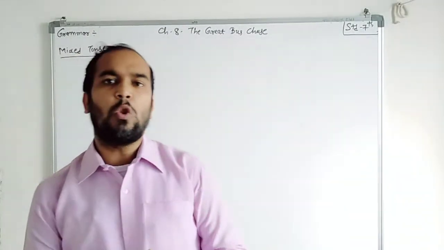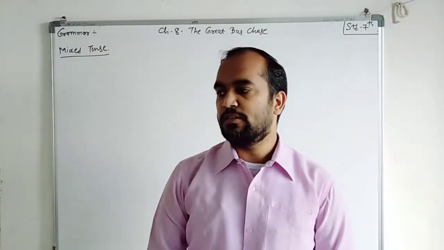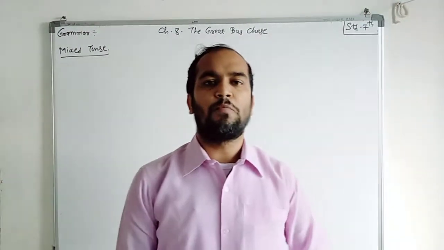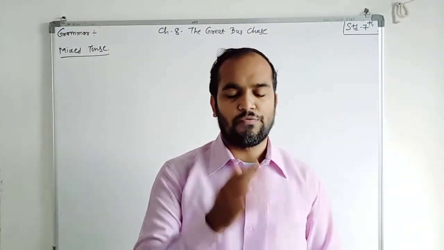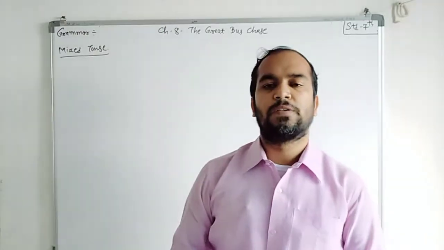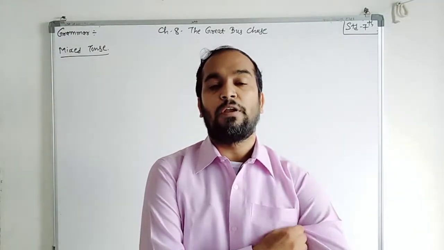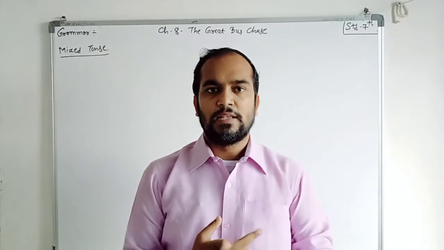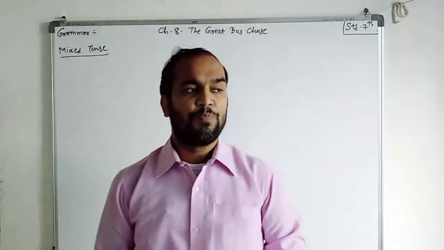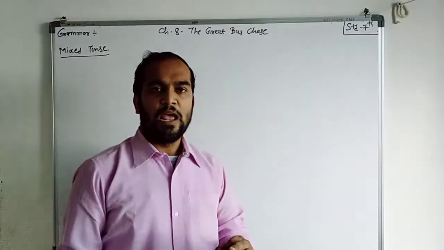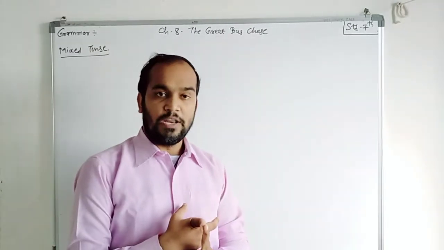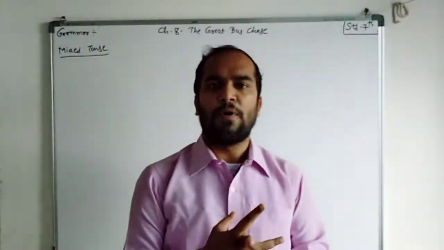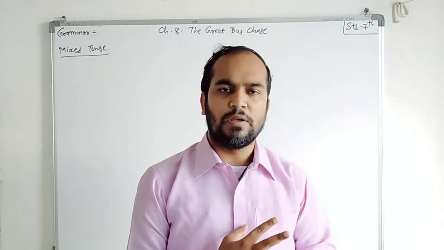Now as we all know, our grammar portion is going on, right? In the previous lecture I gave you information about what tenses are, the kinds of tenses, the forms of the verbs, and also the introductions of the three simple tenses. It means we completed our simple tenses: simple past, simple present and simple future. Now in this lesson I will teach you continuous tense. It means present continuous, past continuous and future continuous, perfect tenses and perfect continuous tenses.